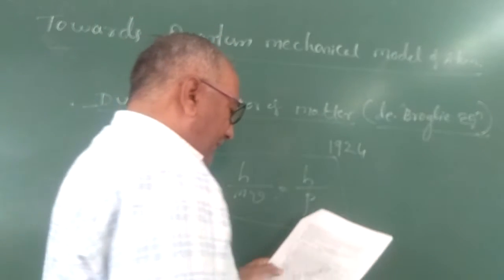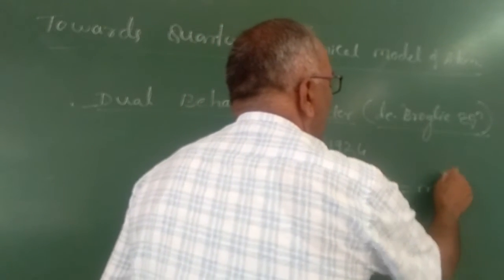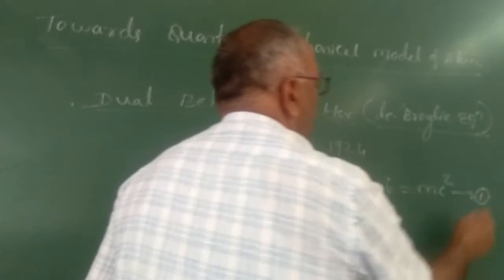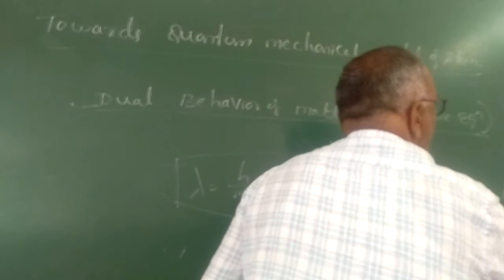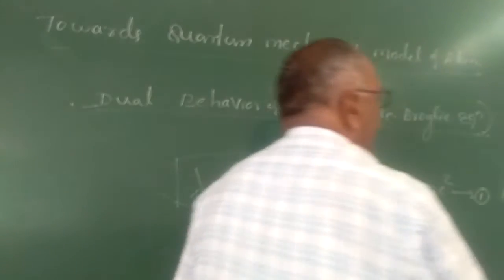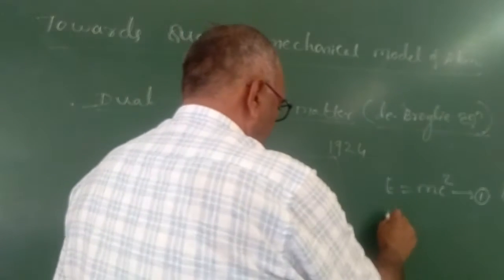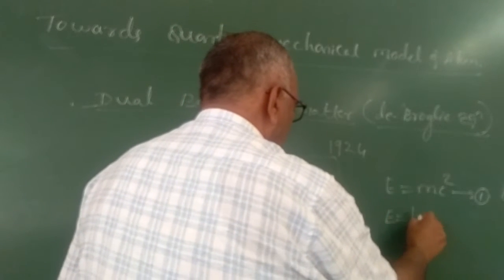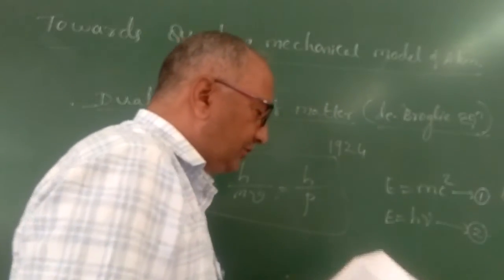According to the Einstein equation, E is equal to mc square. This is equation number 1. And according to Planck's quantum theory, E is equal to h nu, assigned equation number 2.